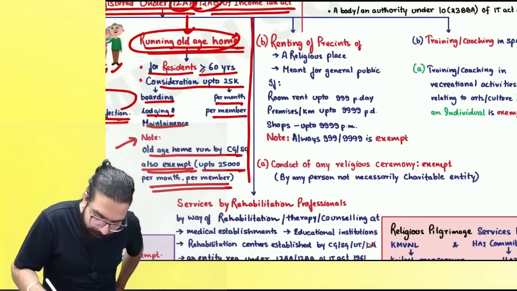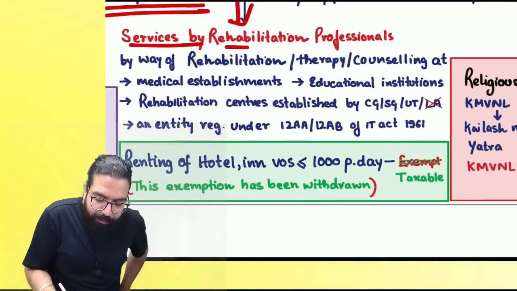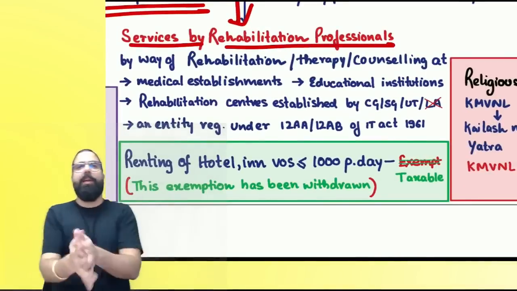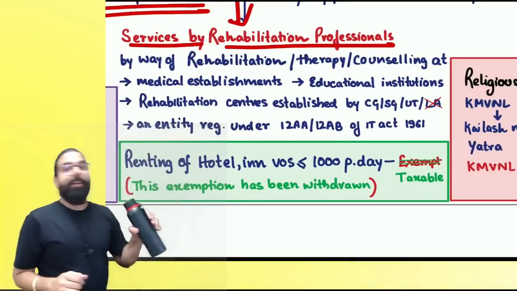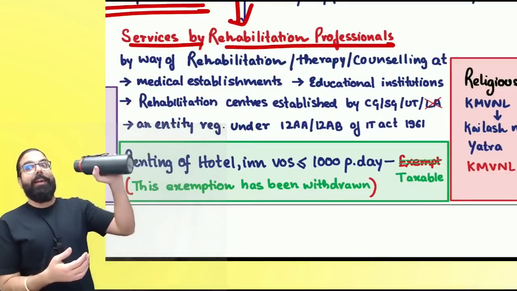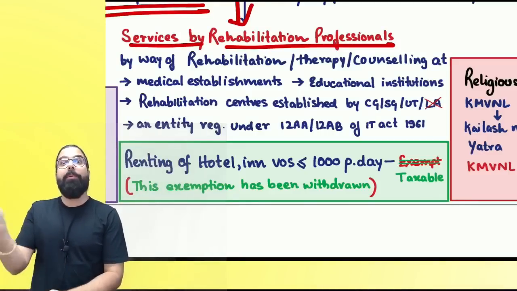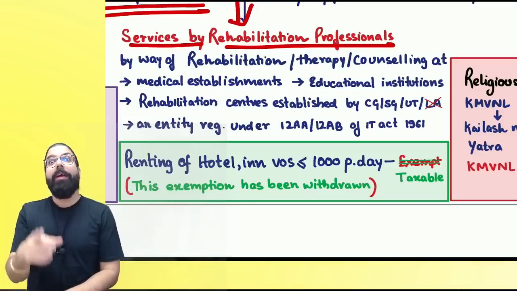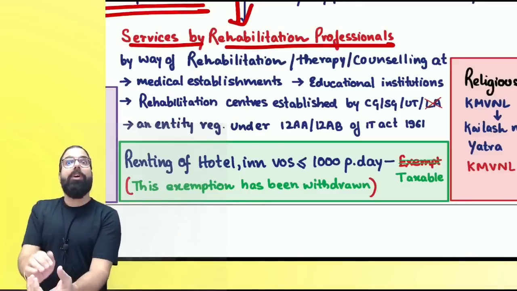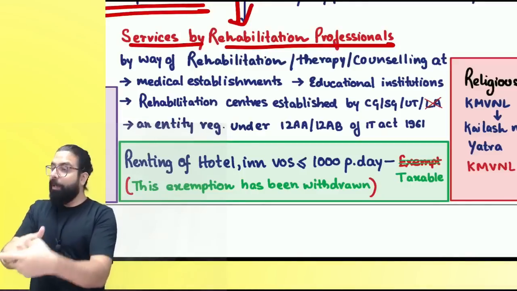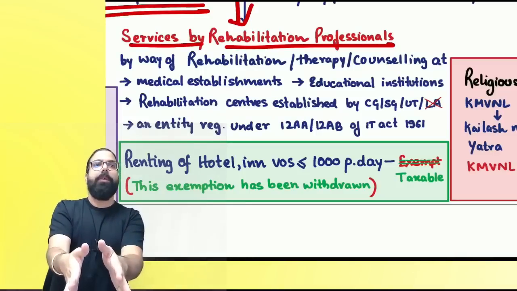The next one is, if there is an entity registered under 12AA or 12AB and services are given by a rehabilitation professional. Everyone listen to me very carefully. Supposedly Venki is drinking nowadays, not water, alcoholic liquor. So Venki has become a bad boy. Now he will be put in a rehabilitation center, rehab. Rehab people are not doctors, they are rehabilitation professionals. They told the government, sir, we are not doctors, but we take care like doctors only, give us exemption. And the government accepted the rehabilitation professional's services also.